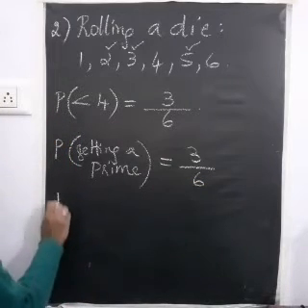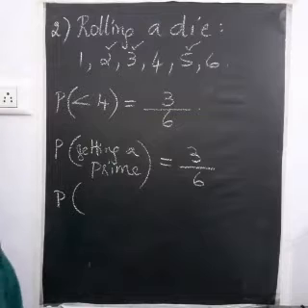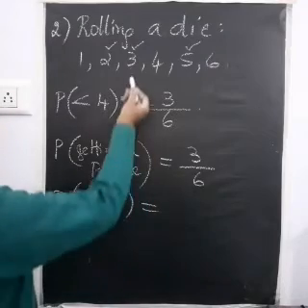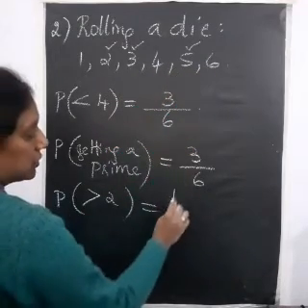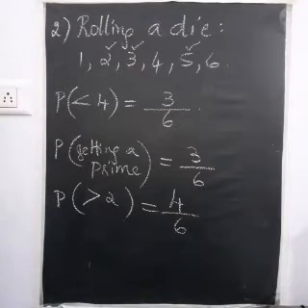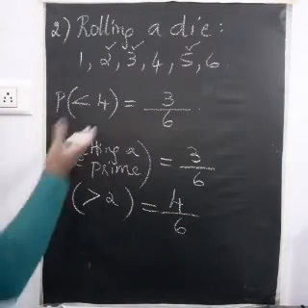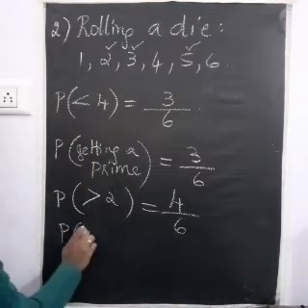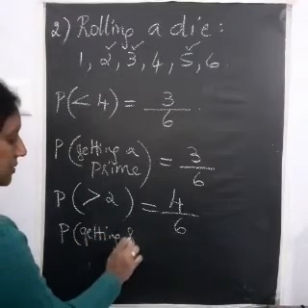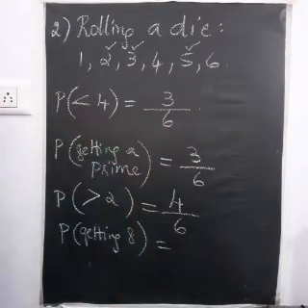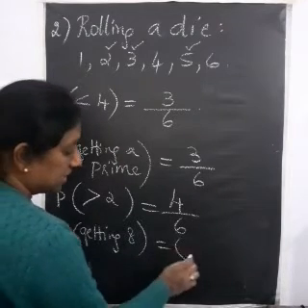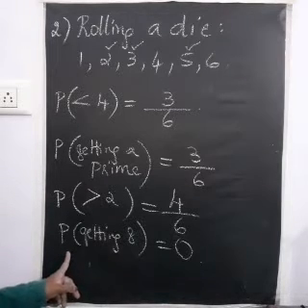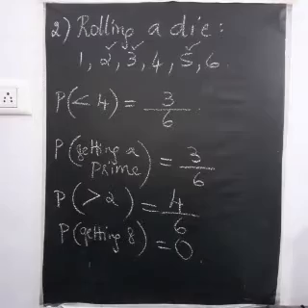Okay. Now let us see what is the probability of getting a number greater than 2. How many numbers are greater than 2? 3, 4, 5, 6. So 4 divided by the total, which is 6. Have you understood? So based on these numbers, you can get any question. Okay. What is the probability of getting the number 8? Is there a probability of getting 8 anywhere here? No. So the probability in that case will be 0. So this is an impossible event.